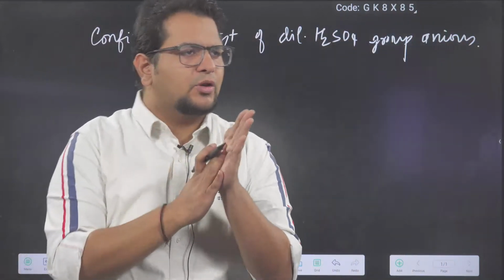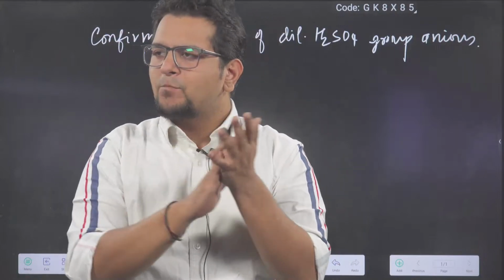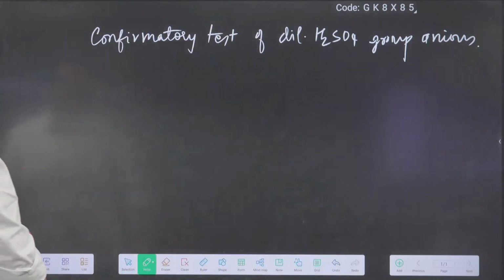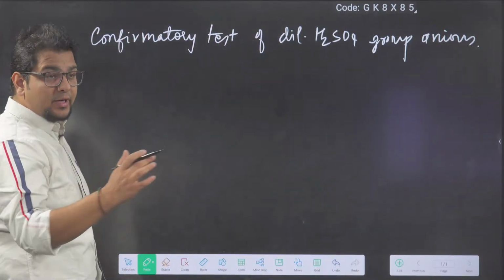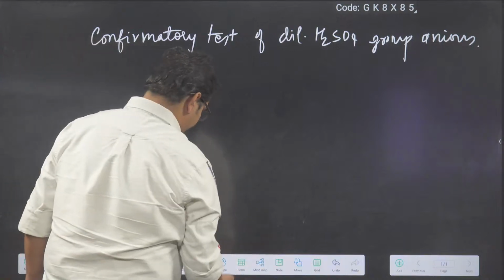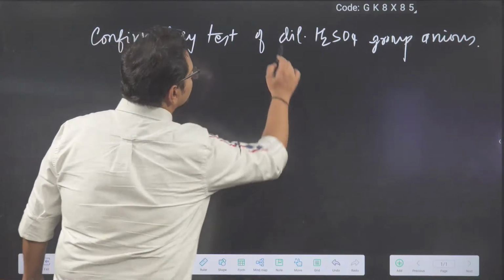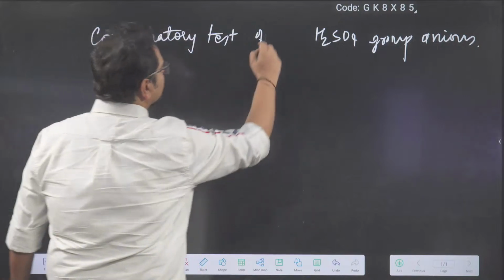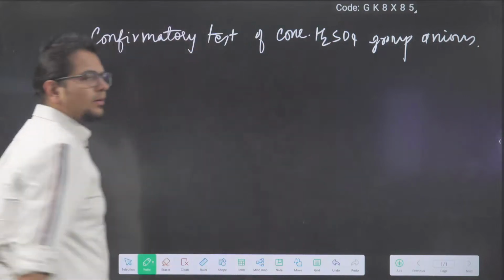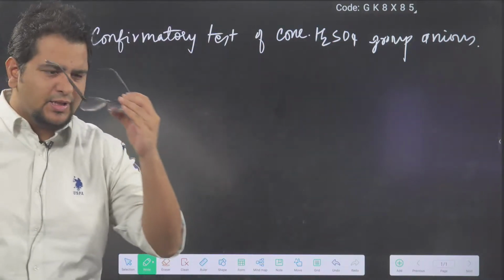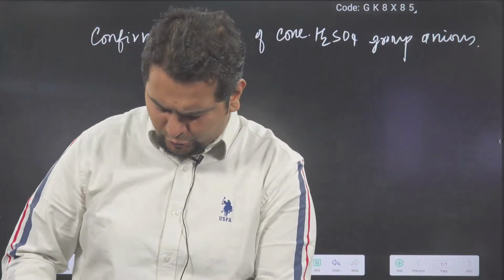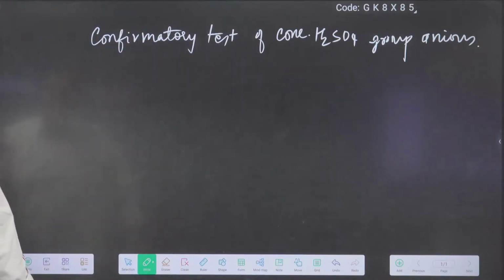Now we are going to do the confirmatory test of concentrated sulfuric acid group anions. Starting with some basic tests, which are easy tests. Last class also I have taught you. Test number 1, MnO2 test.